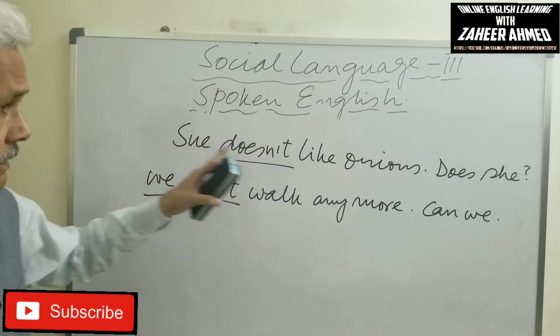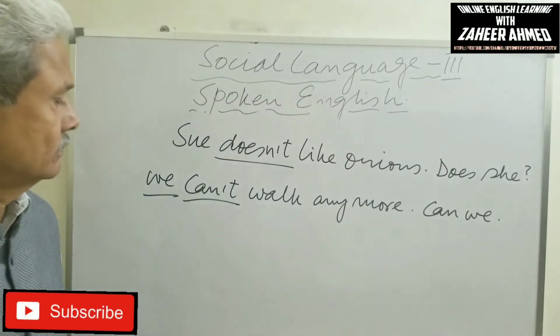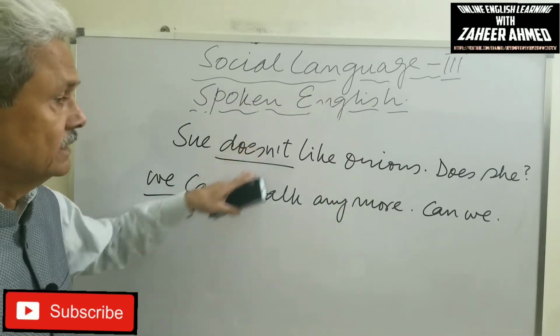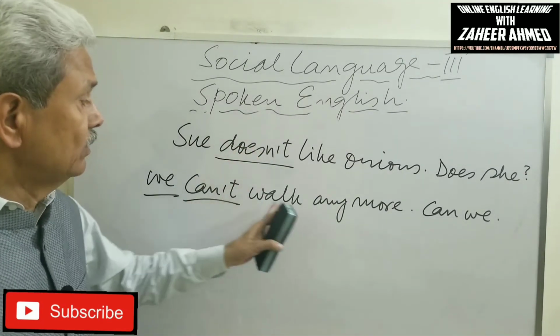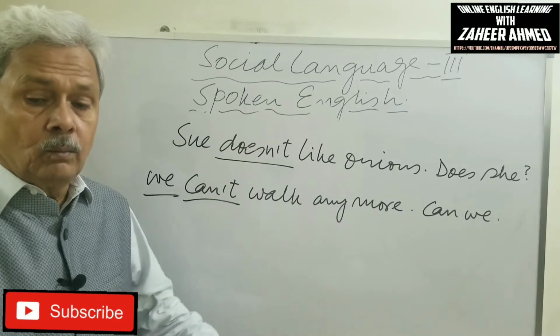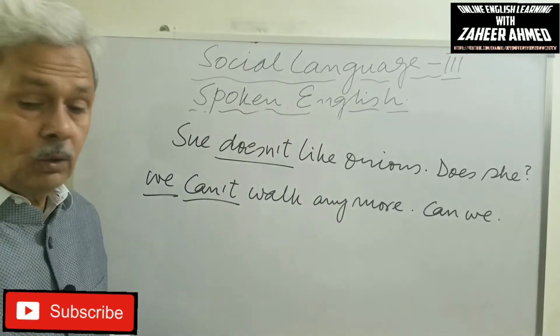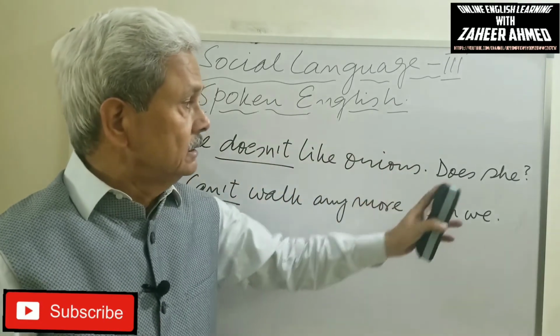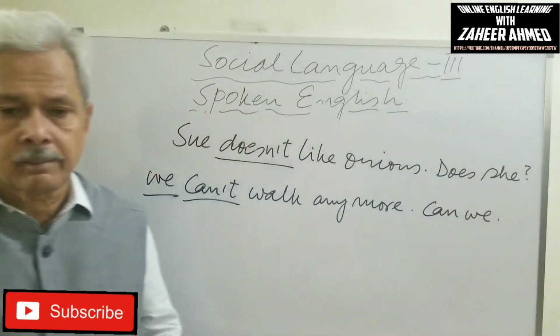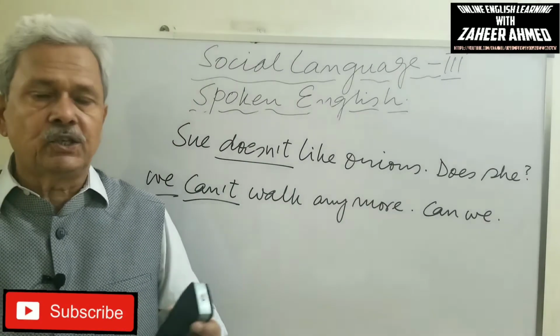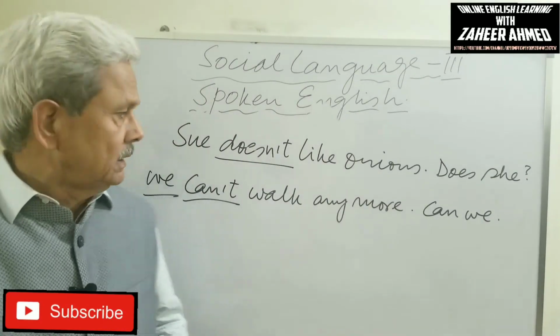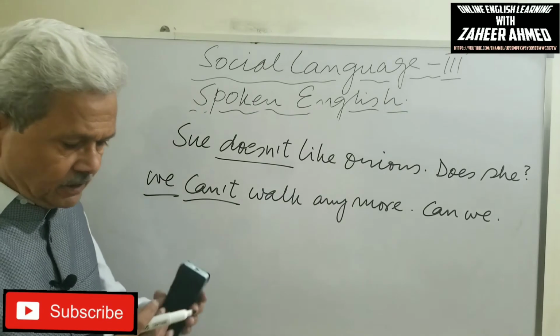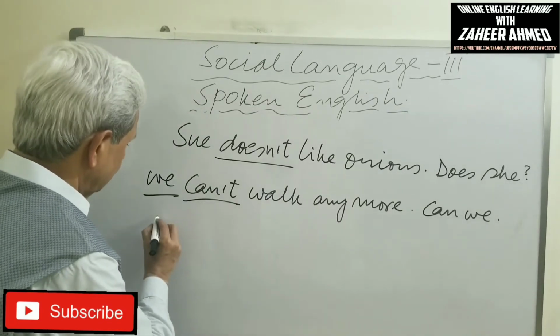If these two sentences were positive, we can walk more, so can't we? She likes onion, doesn't she? These are the differences.